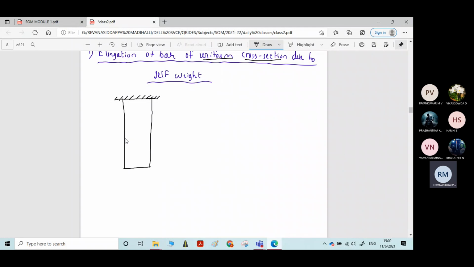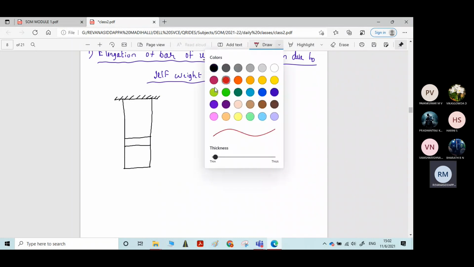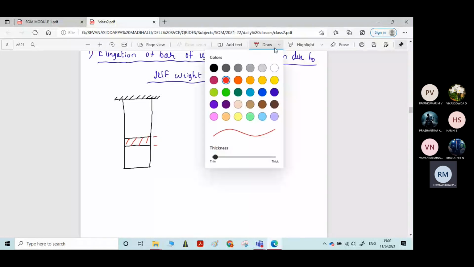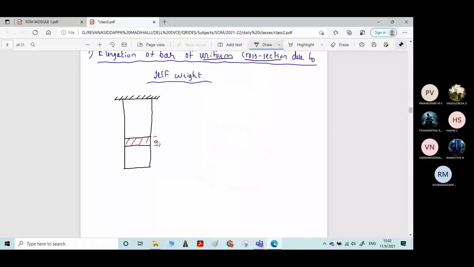Also consider an elemental strip of thickness dx at a distance x from the free end.